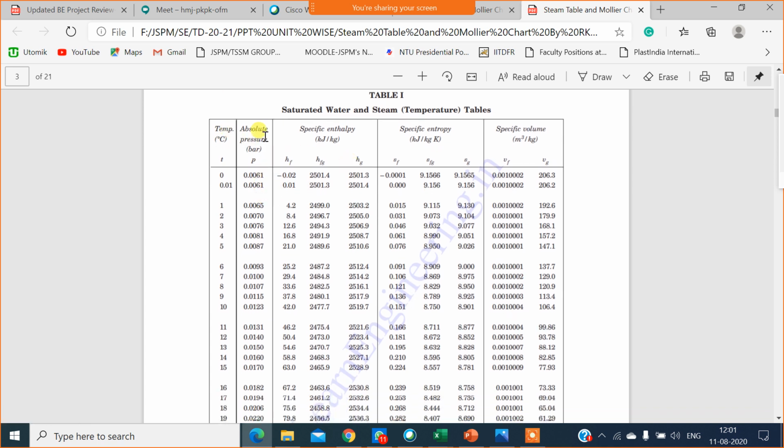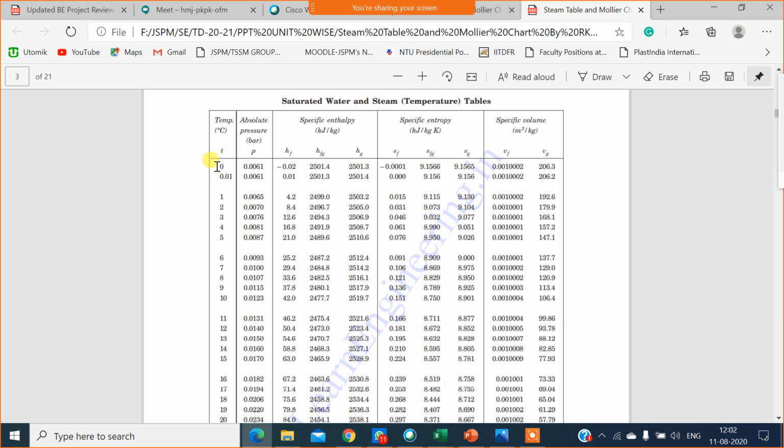The first table corresponds to temperature, because the first column is temperature. Whenever temperature is given for wet steam, saturated steam, and subcooled or saturated water, we have to use this table. Whenever pressure is given, we will use table number 2, in which the first column will be pressure. In this table, you can find three properties from the steam table: enthalpy, specific entropy, and specific volume.